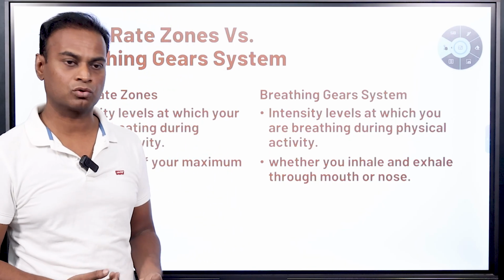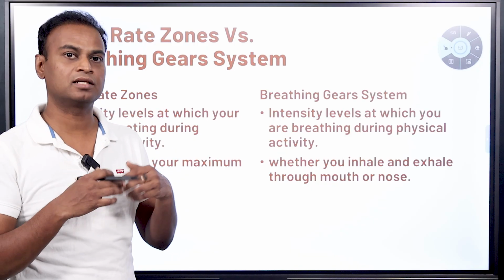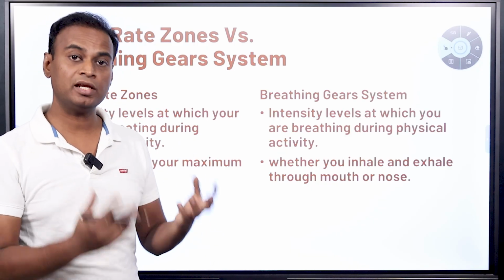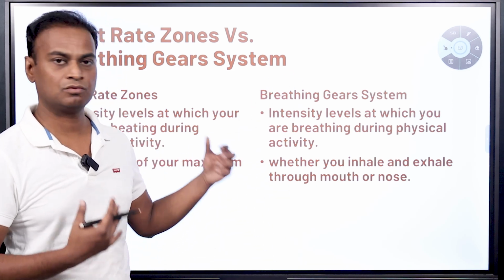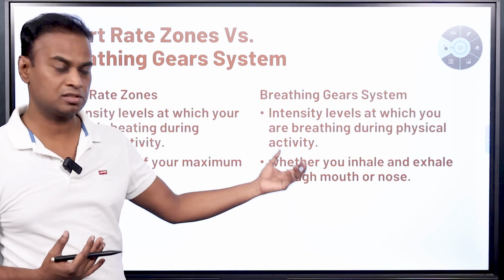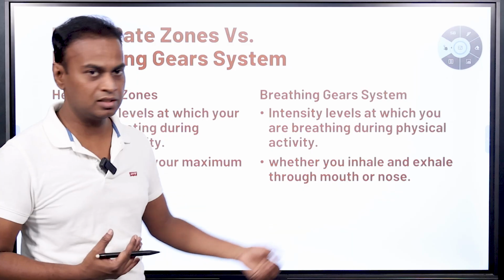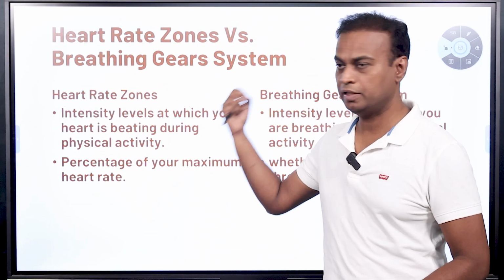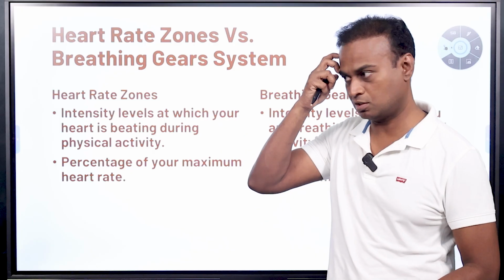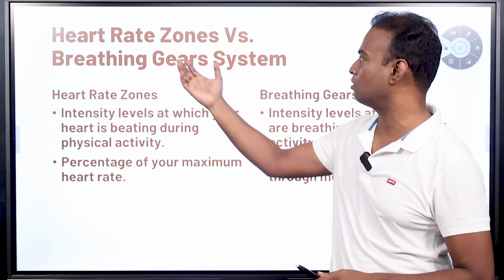If the intensity is more, he inhales through the mouth and exhales through the nose. If the intensity is very high, he inhales and exhales through the mouth. Based on this, we calculate how intensely the person is exercising in the breathing gear system. Similarly, based on your heart rate, we can calculate how intense your global endurance is, from the heart rate zones.